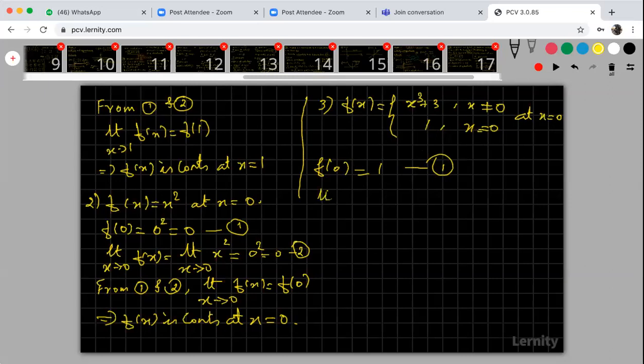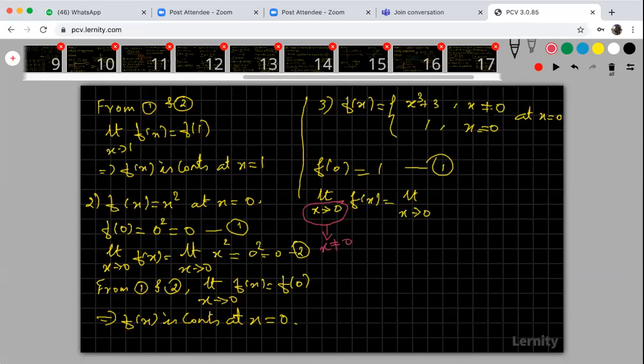Right, now come to the limit as x tends to 0 of f of x. Now come to your f of x. What is your f of x actually? Look at that. This is x tends to 0, not equal to 0. X tends to 0 means x approaching 0. X is nearby 0, not equal to 0. Please try to understand, this represents x nearly 0, not equal to this point.